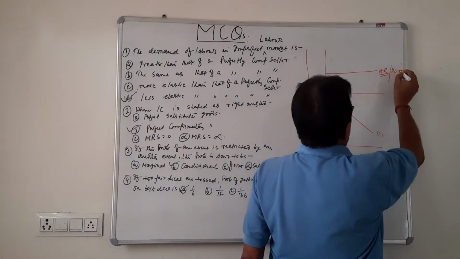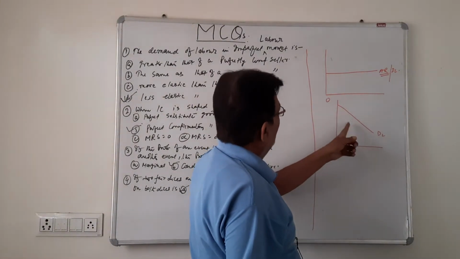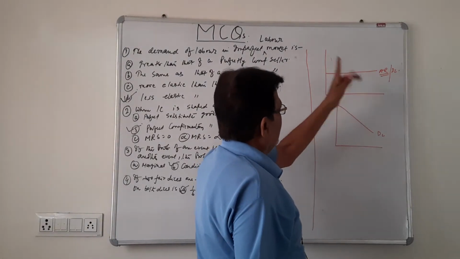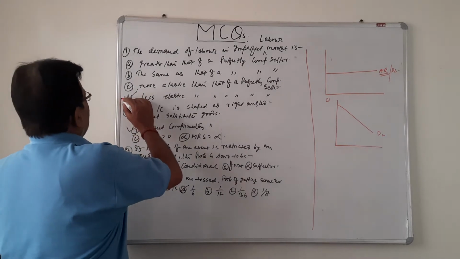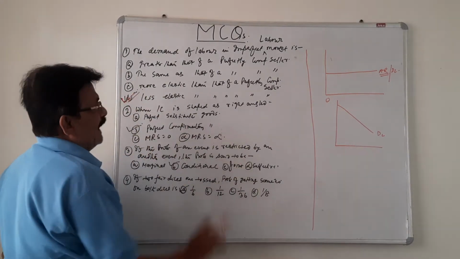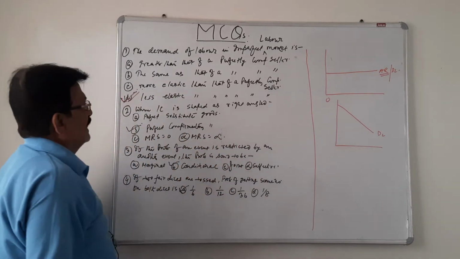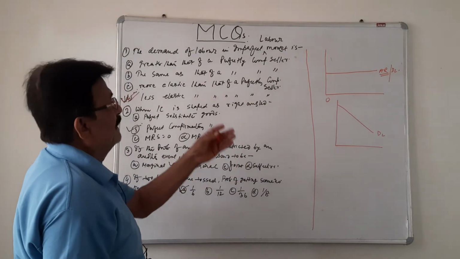This is the demand curve of labor. This one is perfectly elastic, and this one is less elastic. So the demand of labor in any imperfect market is less elastic than that of a perfect market, whether it is a product market or a factor market. These are the two shapes of the demand curve under perfect and imperfect competition.